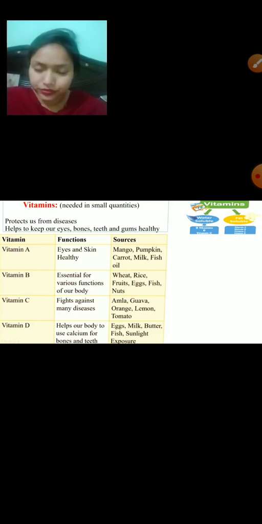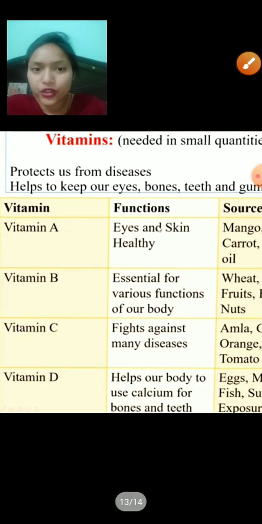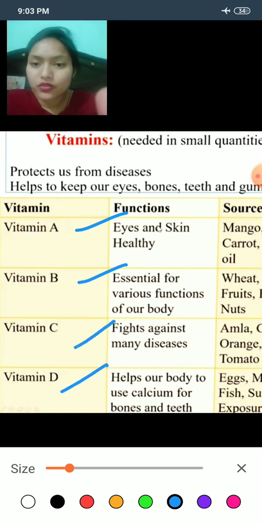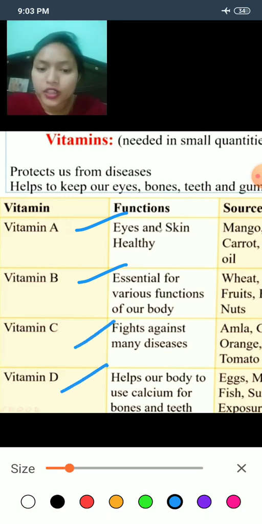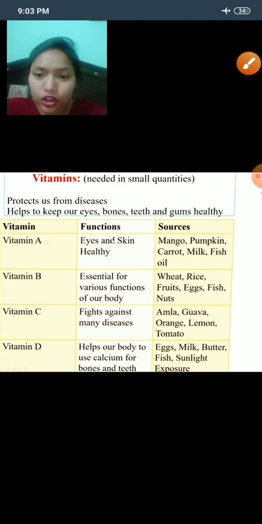There are many types of vitamin. So from here you can see vitamin A, vitamin B, vitamin C, vitamin D, and with this vitamin E and vitamin K are also there. We'll study them in detail later on.